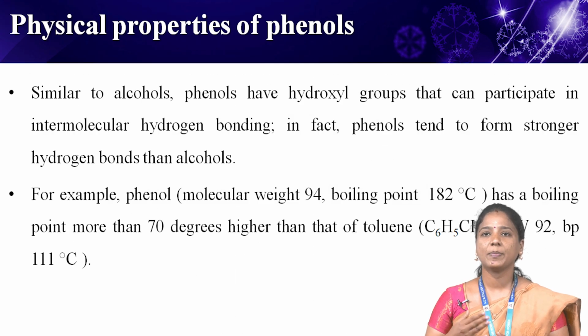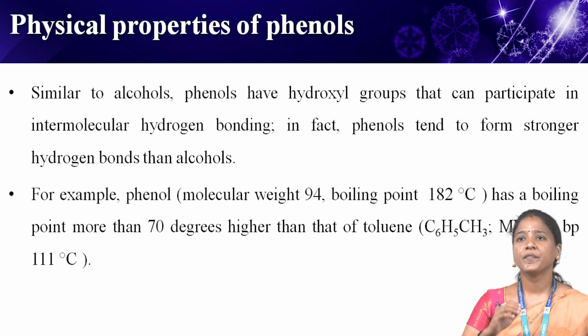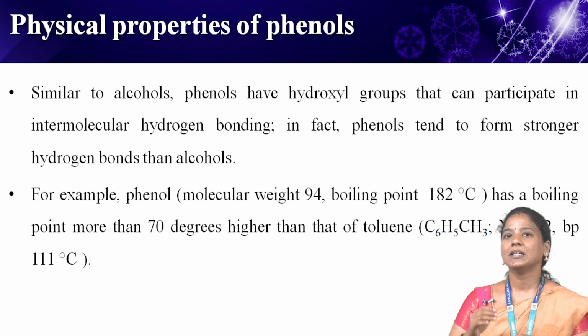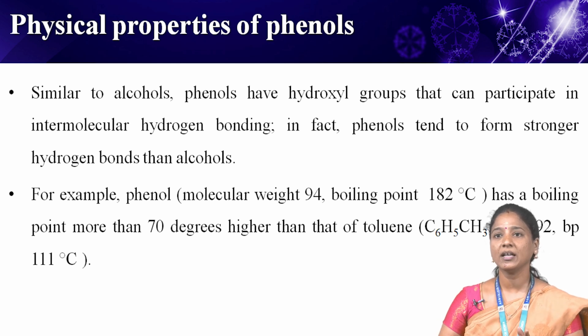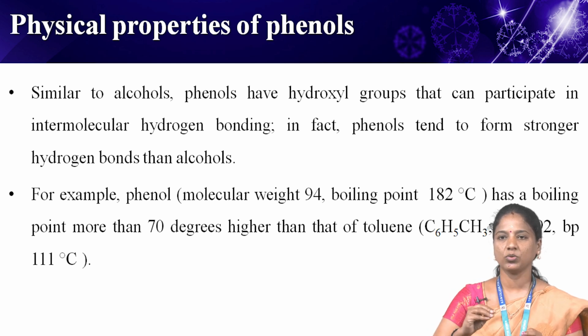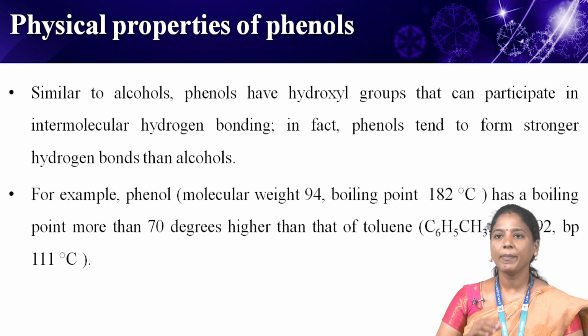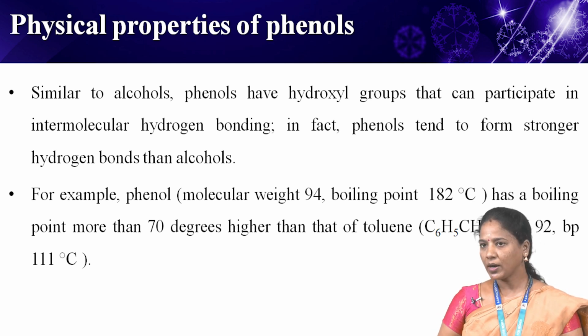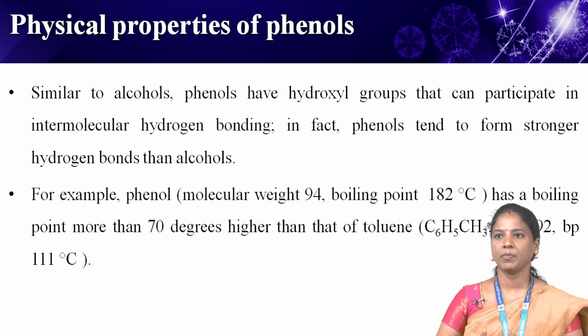Next one, physical properties of phenols. Similar to alcohols, phenols have a hydroxyl group that can participate in intermolecular hydrogen bonding. In fact, phenols tend to form stronger hydrogen bonds than alcohols. See chemical bonding, intermolecular forces, for more information about hydrogen bonding.